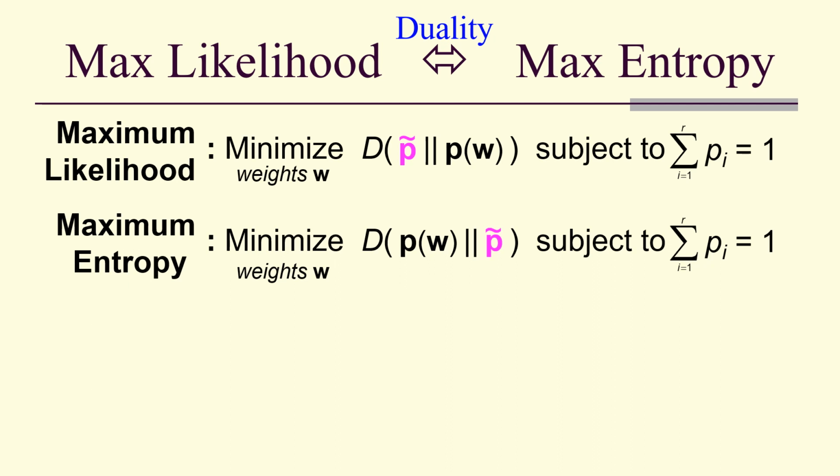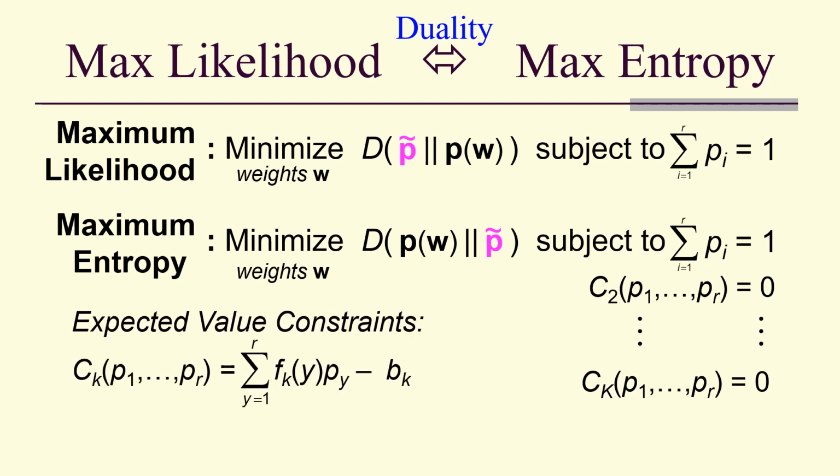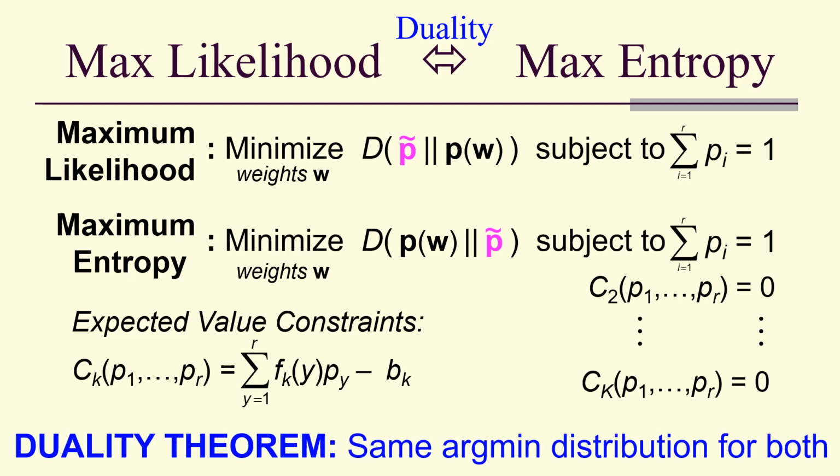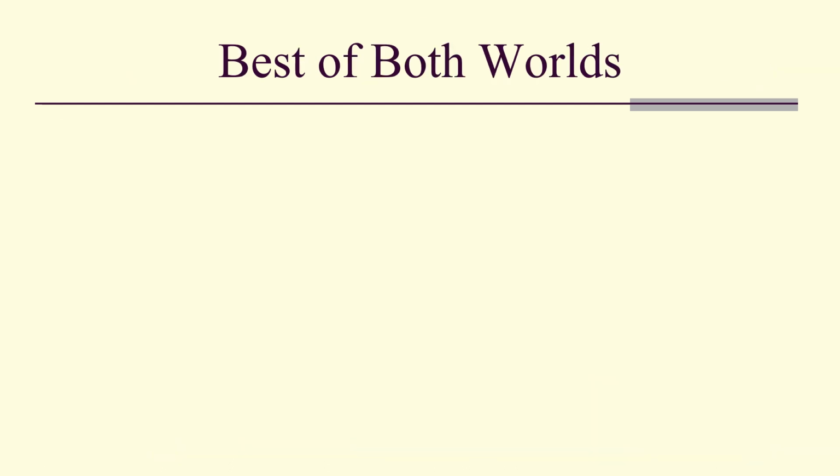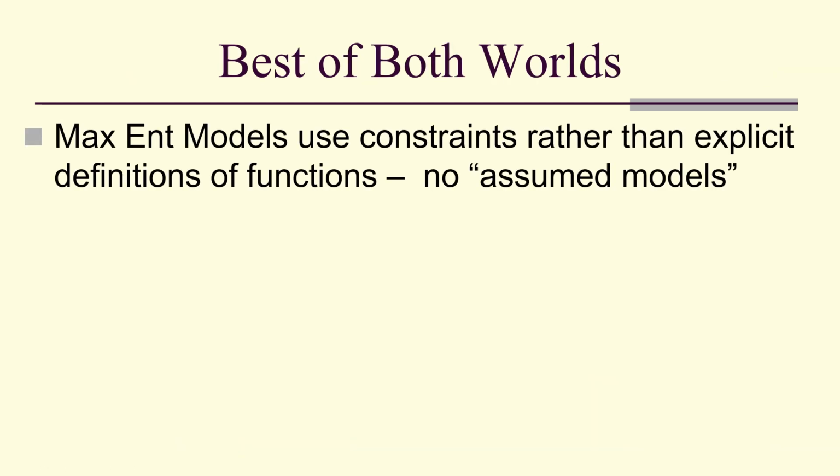The first problem satisfies the expected value constraints, and so if the constraints for the maximum entropy problem are these expected value constraints, what does that mean? We get the same argmin distribution for both. In other words, we have the best of both worlds.